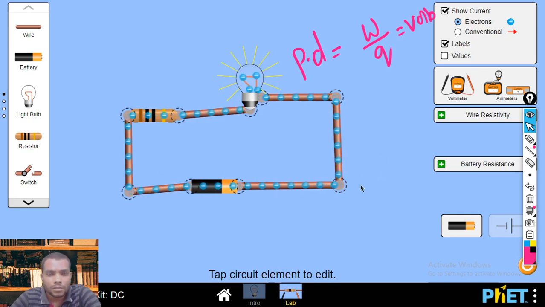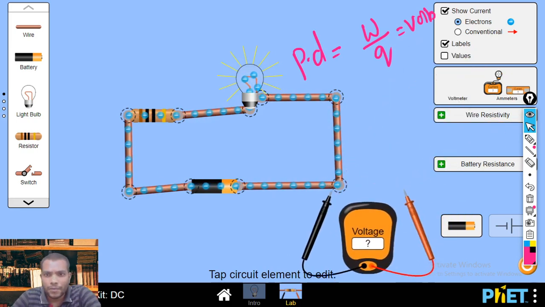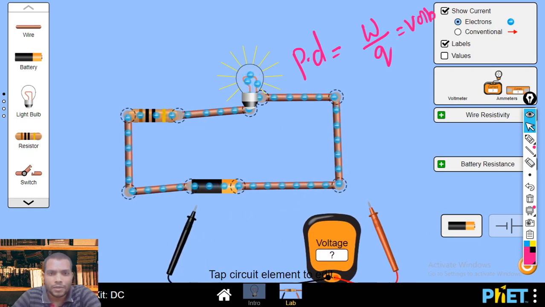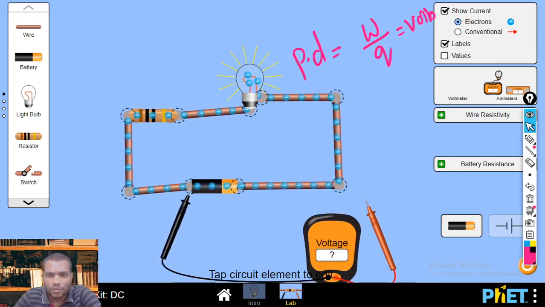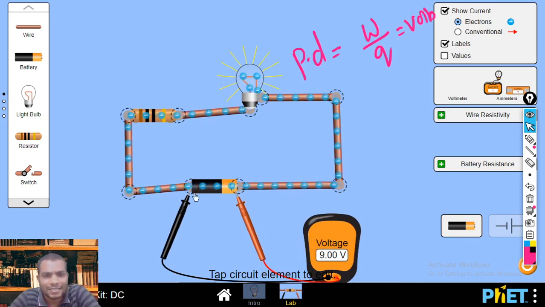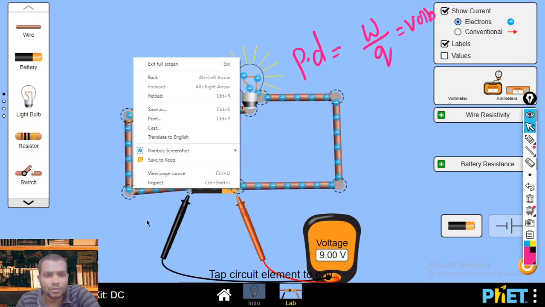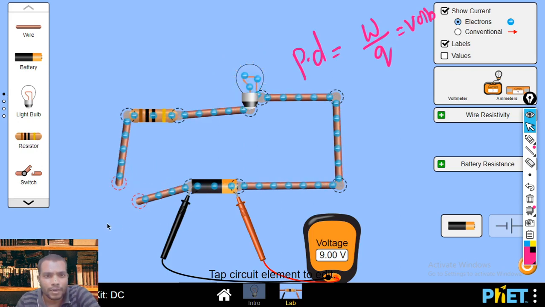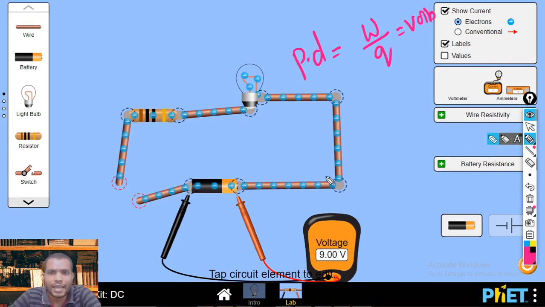Now the circuit is on. Suppose I measure the potential difference with a voltmeter across the source. Now the circuit is connected and current is flowing. So if the current is flowing, we cannot say that is the EMF of the source. Suppose I cut the circuit here, now the current is not flowing. So this circuit is an open circuit.